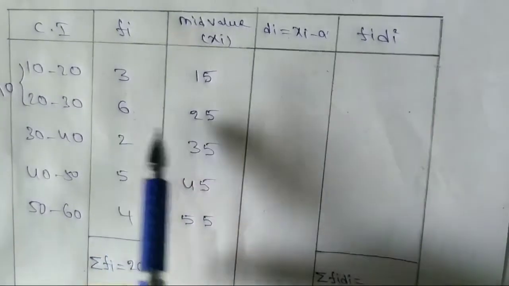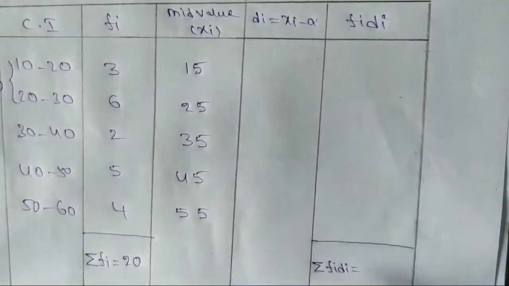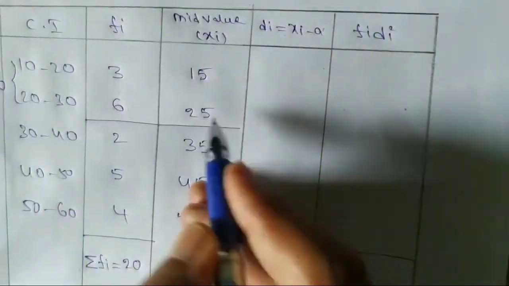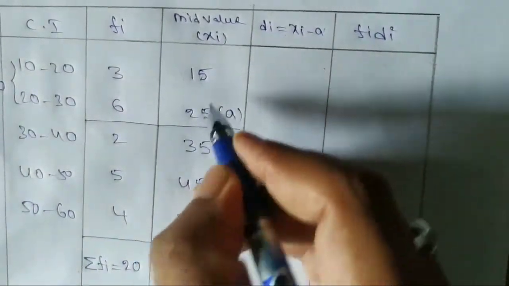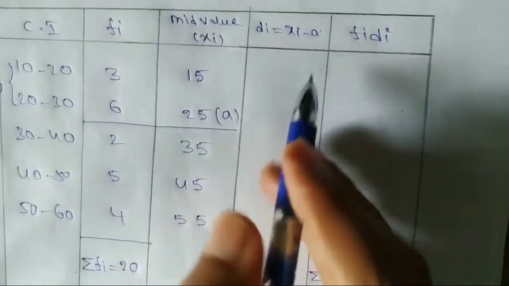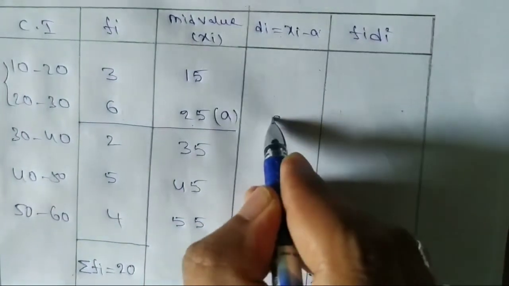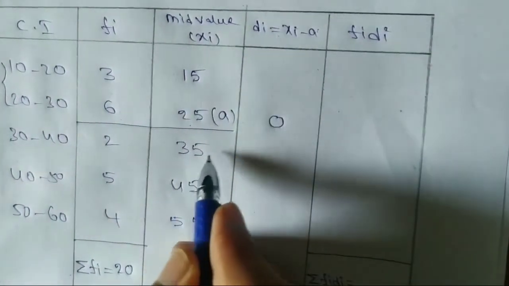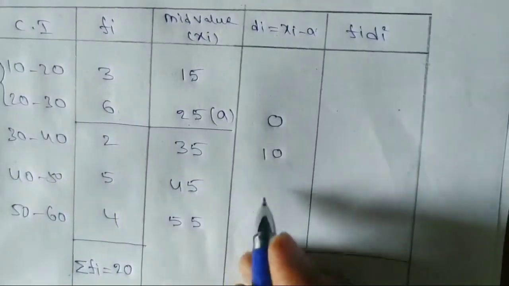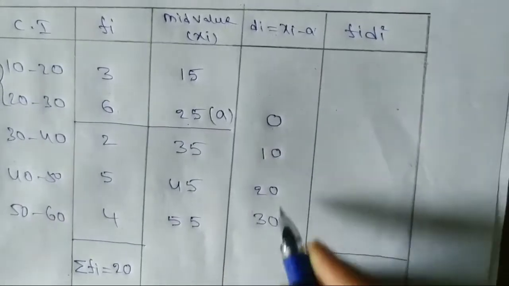Otherwise you can take anywhere. So here I underlined 25 and took it as a. Now xi minus a: xi 25, a is also 25, 25 minus 25, 0. 35 minus 25, 10. 45 minus 25, 20. 30. Here above we will get minus 10.